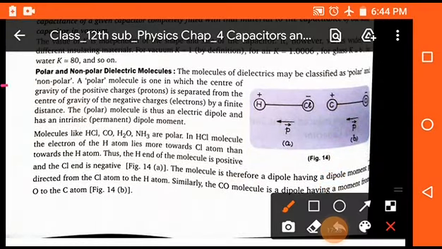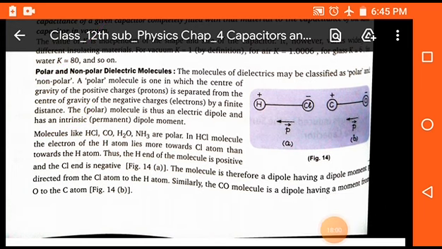Now student, the next topic is polar and non-polar dielectrics. There are some examples like HCl, CO, H2O, NH3. These are the examples of polar dielectric substances. It means that they are the substances where the polarity is separate, meaning plus and minus charges are separately located. These are called polar dielectric materials or molecules.